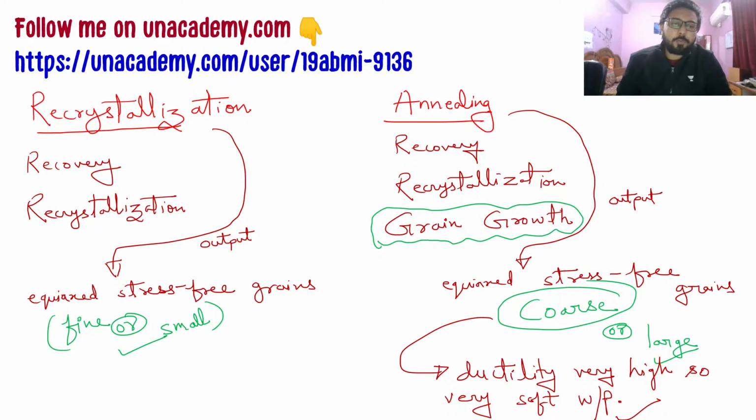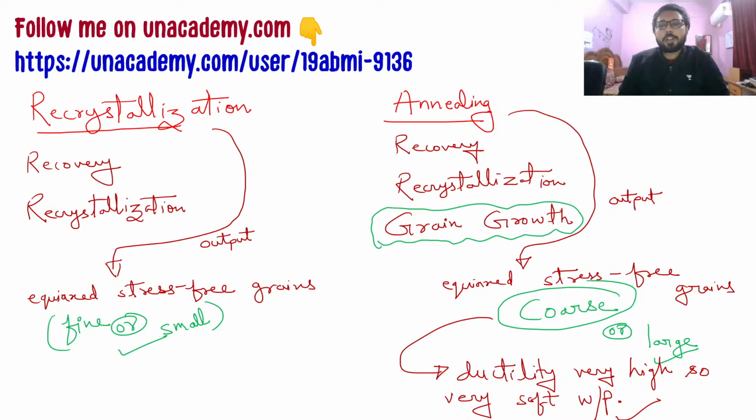It is followed when you need equiaxed stress-free grains having proper ductility and also a good amount of strength. But if you want ductility to be even more than recrystallization, and therefore you want coarse grains, then go with annealing, which has grain growth as its last step, which is not there in recrystallization. And what does recovery do?